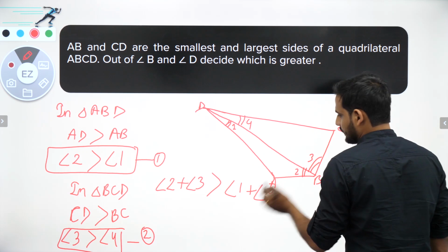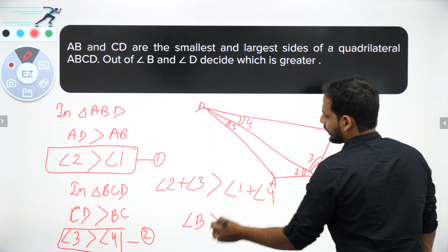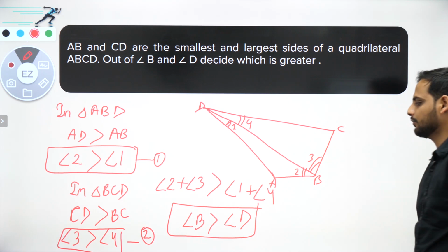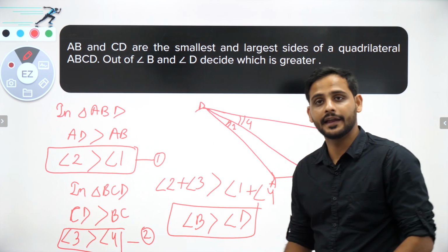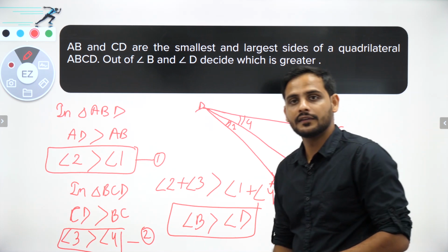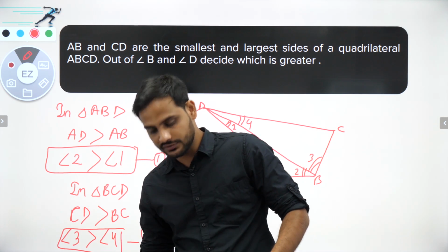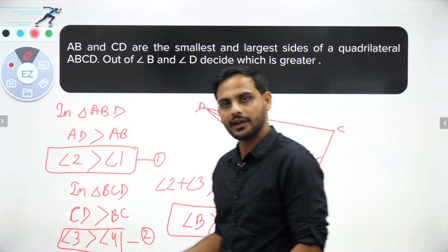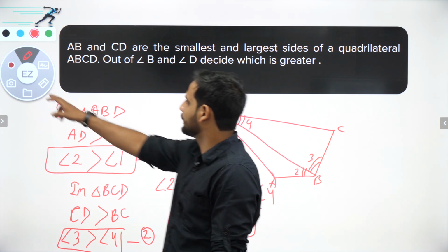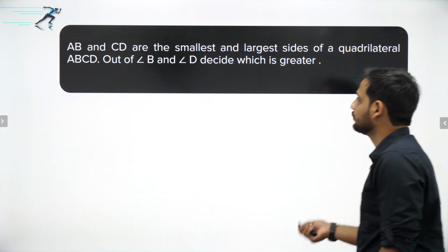Okay, so angle 2 plus angle 3 will become angle B, and it is greater than angle D. So this is how we can prove that angle B is greater than angle D. Understood? We have used the triangle inequality: the angle opposite to the largest side is the largest angle, and the angle opposite to the smallest side is the smallest angle. So this is how it has been done. Let's move to the next question.